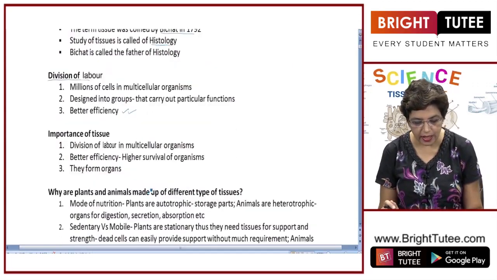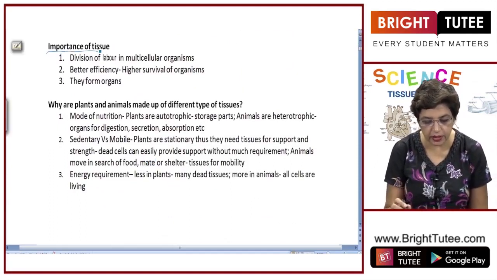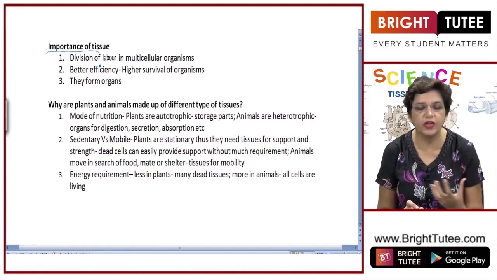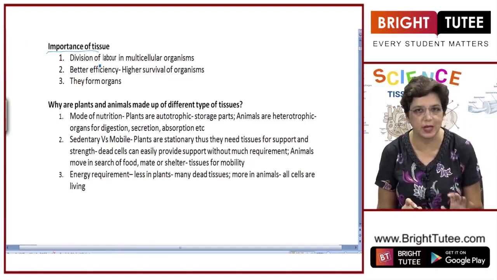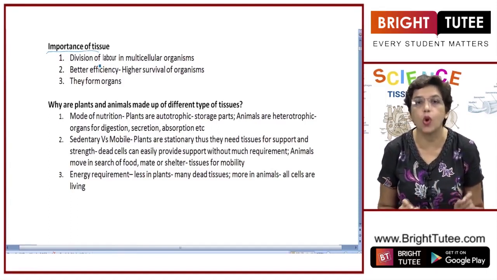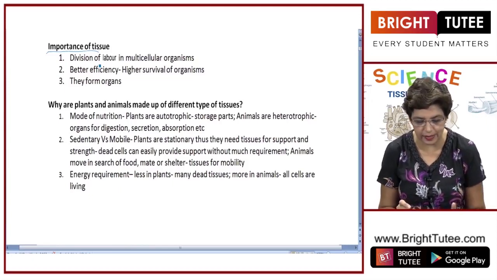The next topic is importance of tissues. The first importance is the division of labor, which I just told you. The different tissues are specialized to perform specific function. So all the cells do not have to perform all the functions required for the life of an organism.